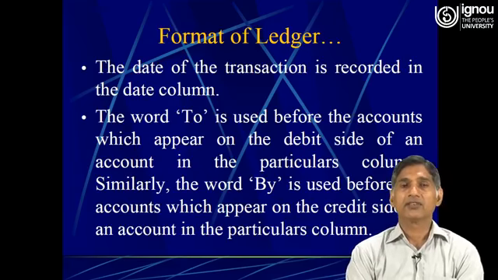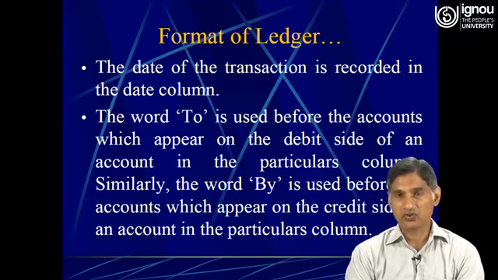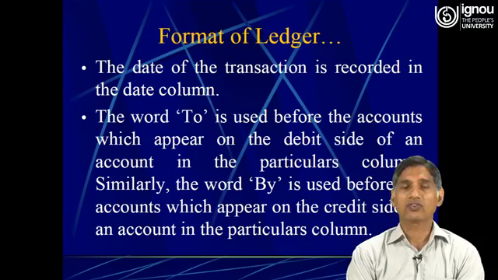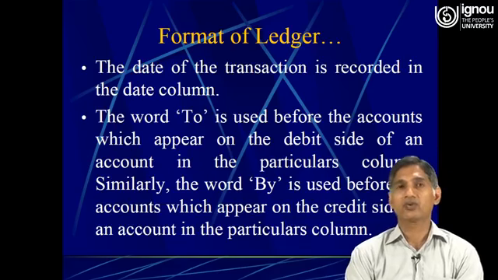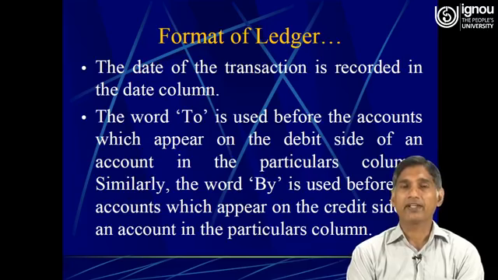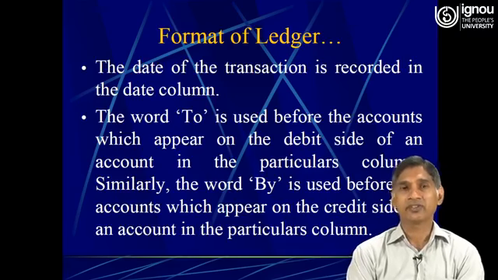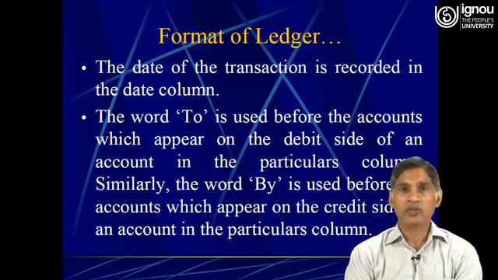Well friends, when we talk about the debit and credit side, while writing on the debit side of that particular ledger account, we generally use the word 'to' in the particulars column, and we generally use the word 'by' while writing the transaction on the credit side of that account.